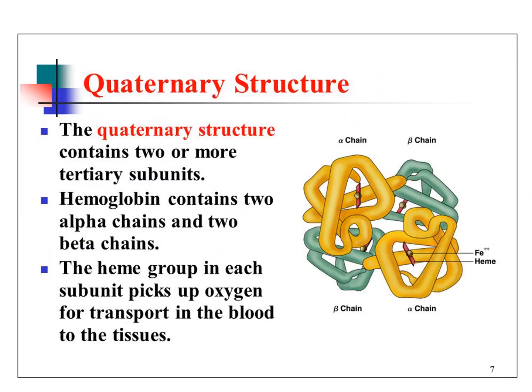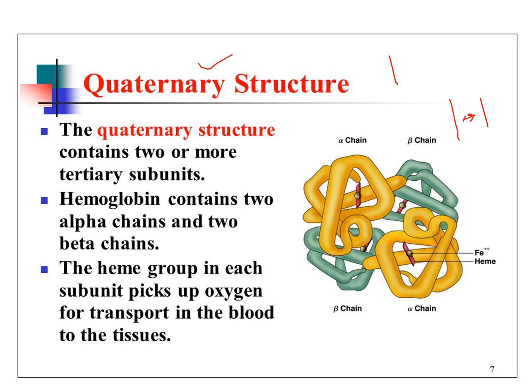So here, if you see the quaternary structure of proteins, in previous cases we were discussing the interactions between the amino acids of a single polypeptide chain, in case of primary, secondary and tertiary. So there was only one polypeptide chain and there was an interaction between the amino acid groups of the same polypeptide chain. But if the interactions are there between two different polypeptide chains, whatever structure they will be forming, that is called the quaternary structure.